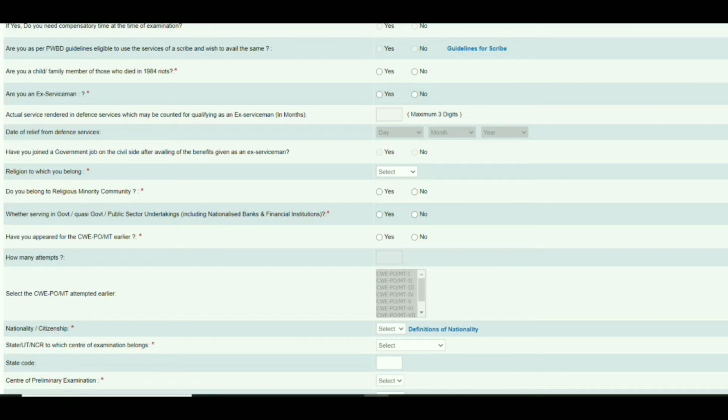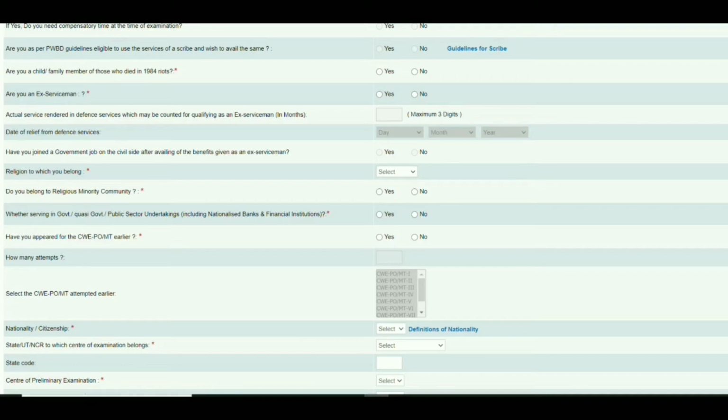Have you appeared for the CWE PO/MT earlier? Did you apply for or write this examination at any time? If so, click on yes. If not, click on no. How many attempts did you make at this examination? Write that number of attempts, and select the CWE PO/MT attempted earlier. I mean, select your last attempted exam.